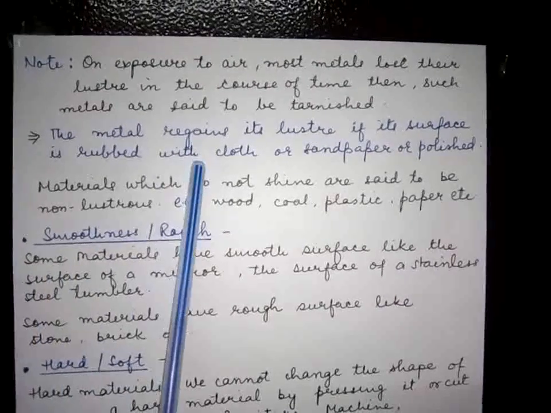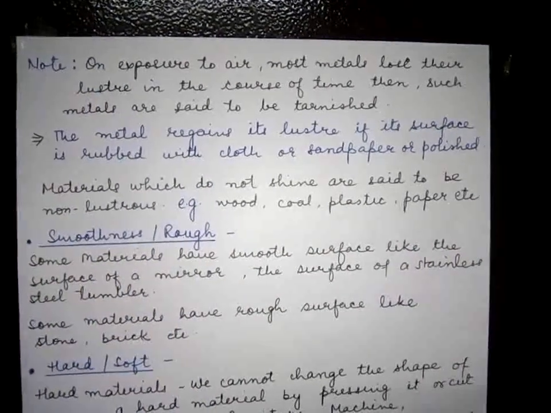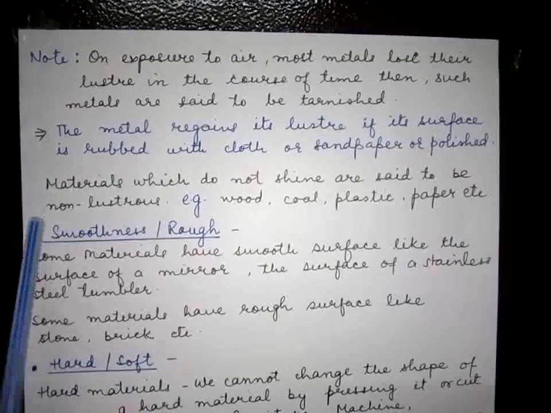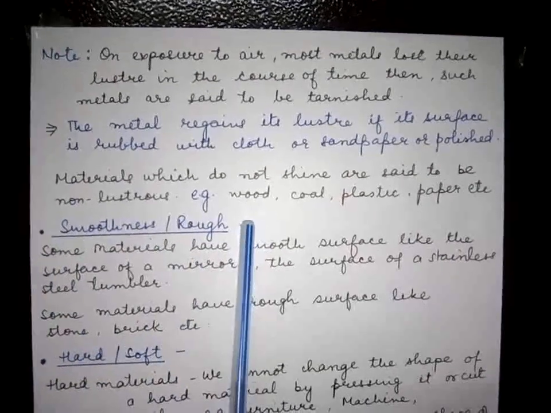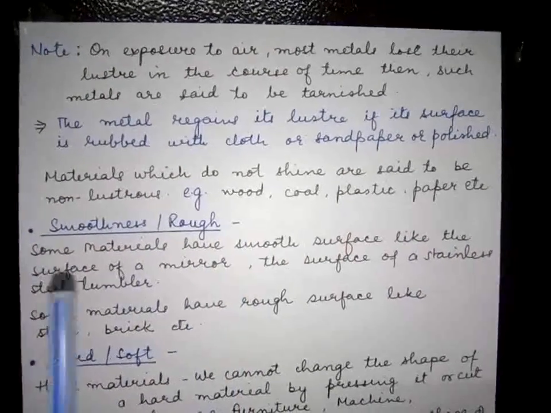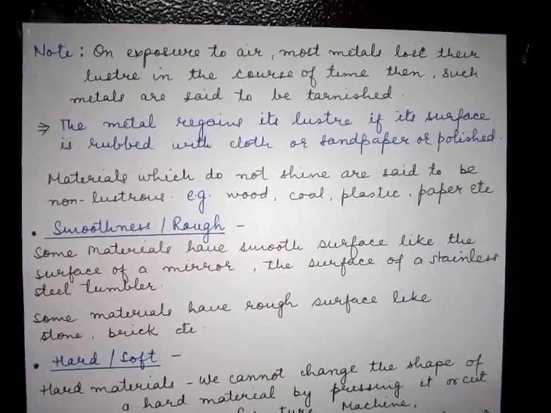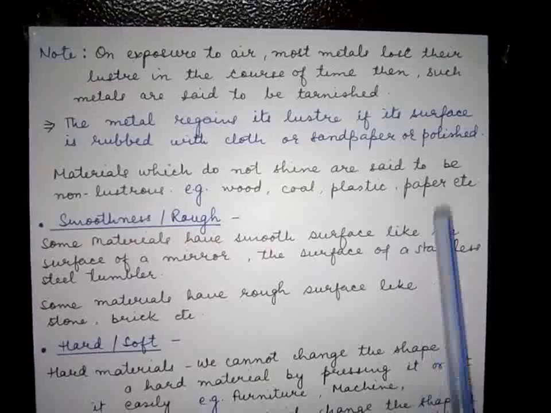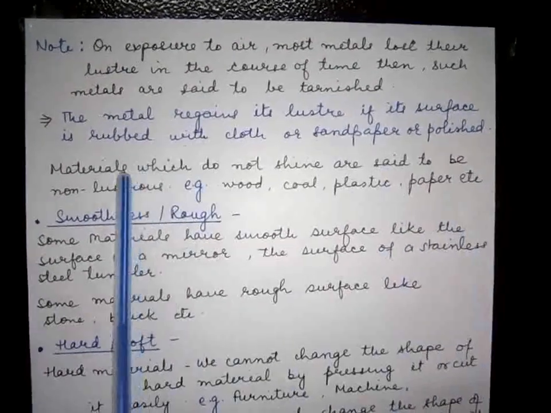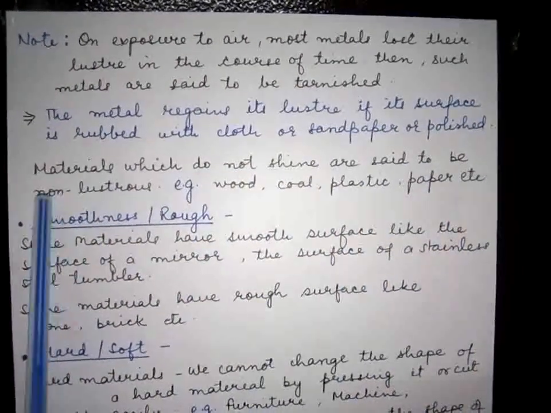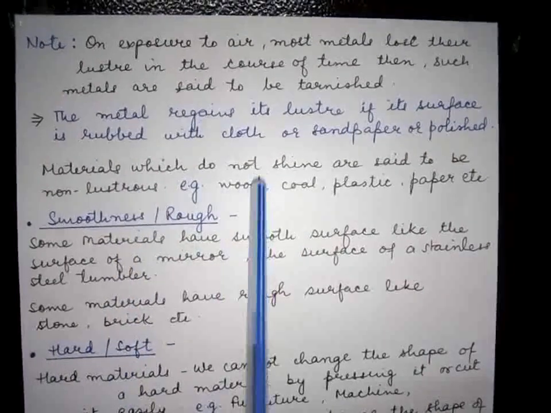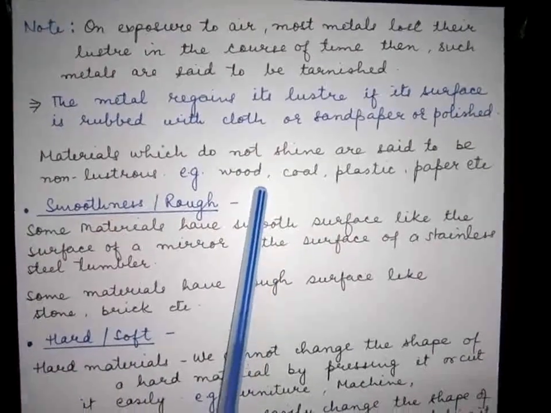So this is all about the materials which have shine, which are called lustrous. But there are some materials, as I told you, which do not shine. Such materials are called non-lustrous, like wood, plastic, coal, paper, etc. Materials which do not shine are said to be non-lustrous. In this way also we can classify the materials.